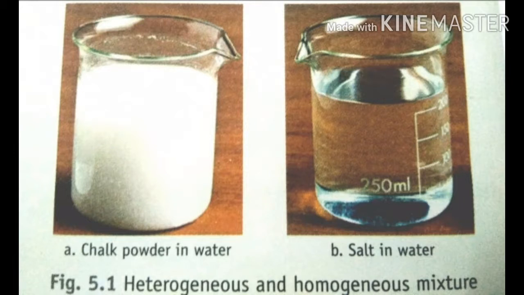And the particles of the substances present in a mixture that cannot be seen are called a homogeneous mixture.